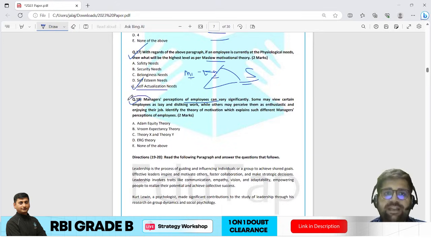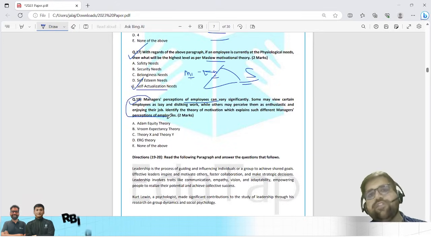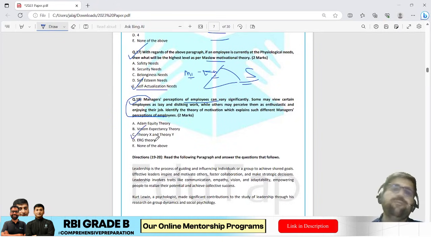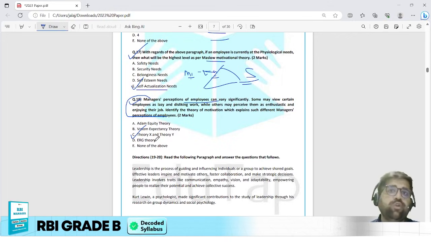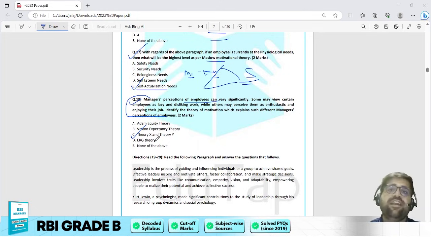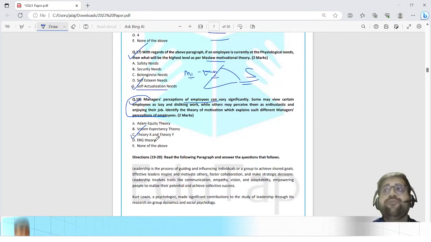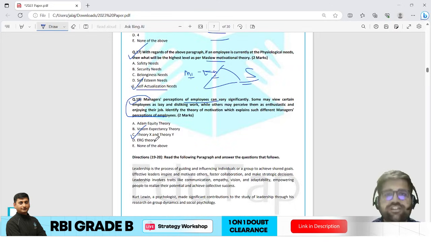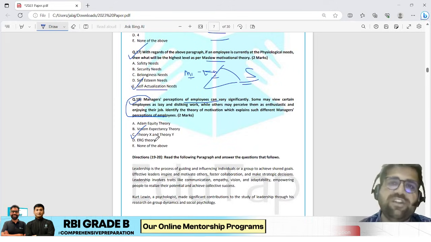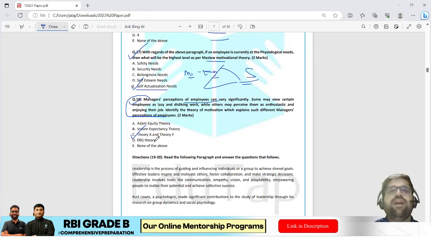So question number 18 is directly telling you regarding Theory X and Theory Y, which was given by Douglas McGregor. Again, Theory X and Theory Y do not have any mention in your RBI Grade B syllabus, but this year RBI has shown that they can ask certain related topics which are not mentioned in your syllabus as well. So again, you have to understand that the syllabus of RBI is indicative in nature, it is not exhaustive. So you have to trust the EduTap course and cover each and everything which we have mentioned in your course, because it's the demand of this exam.